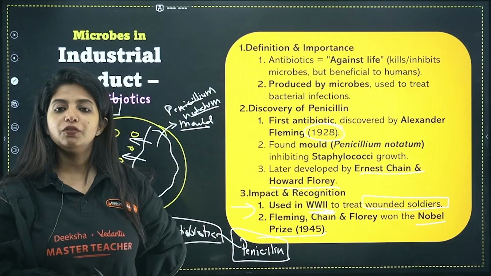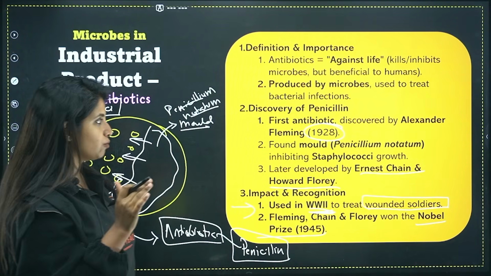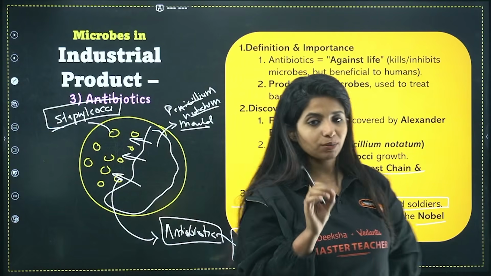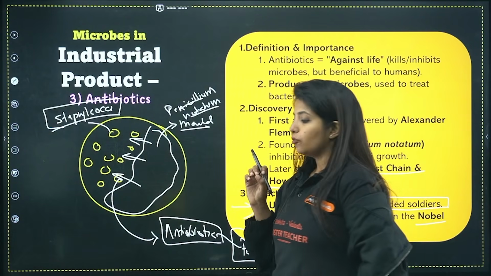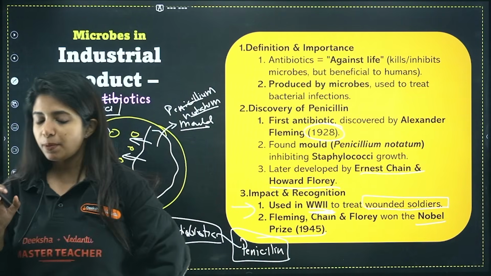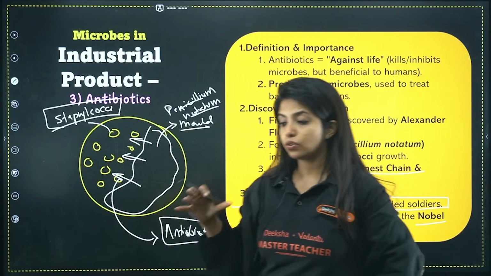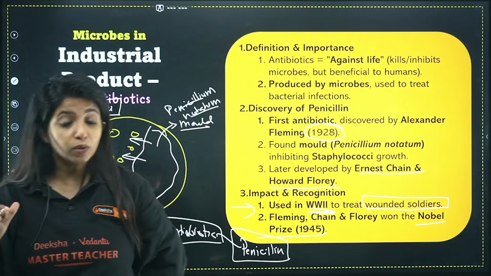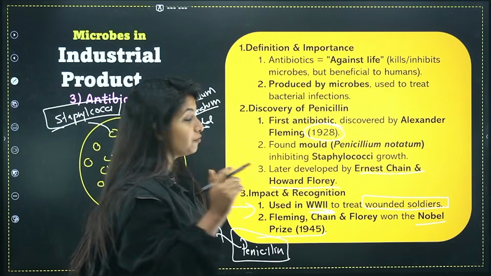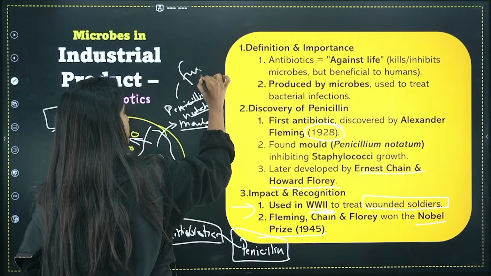Cool. So what do we have in stock? My dear children, always remember, penicillin is the first antibiotic that you got. You got it with the help of Alexander Fleming's experiment. He was working on Staphylococci. Then he saw that it was not able to grow because of the formation of a mold. That is Penicillium notatum. That is a fungi. Okay, when I say mold, it's a fungi.